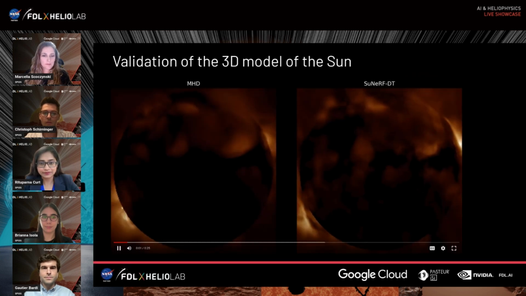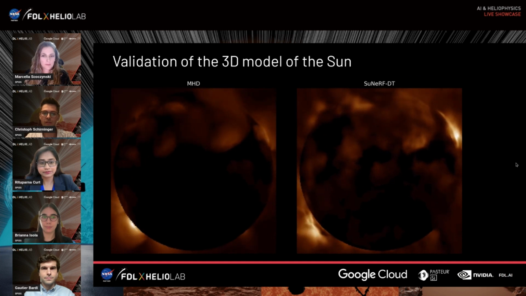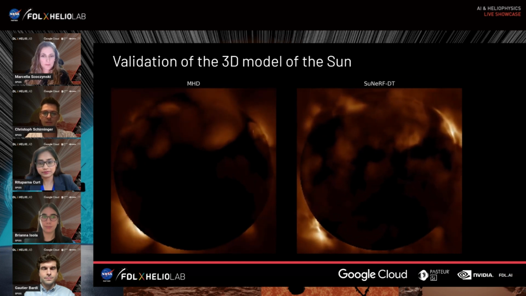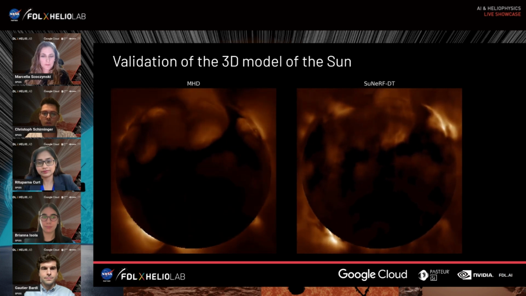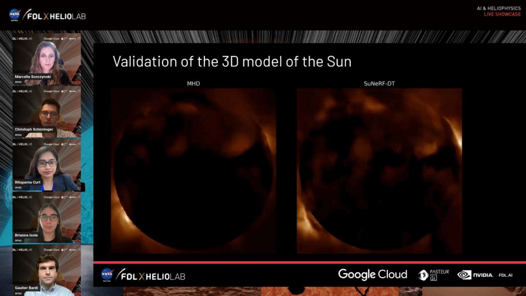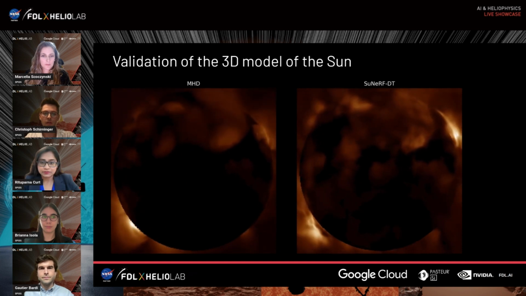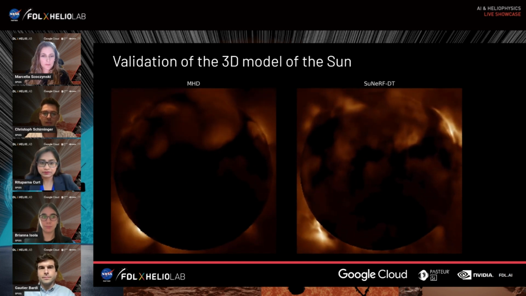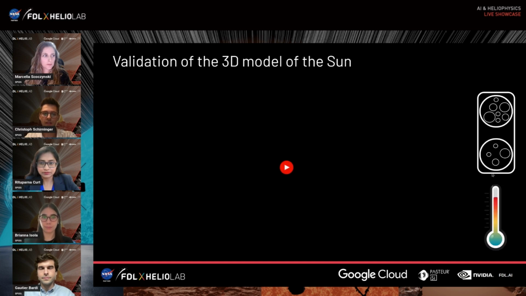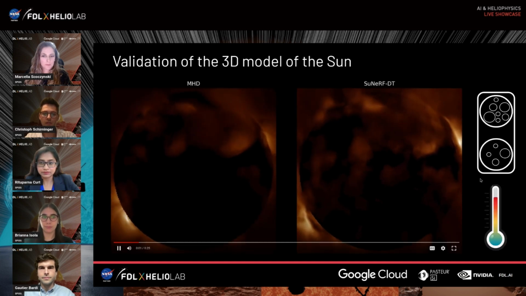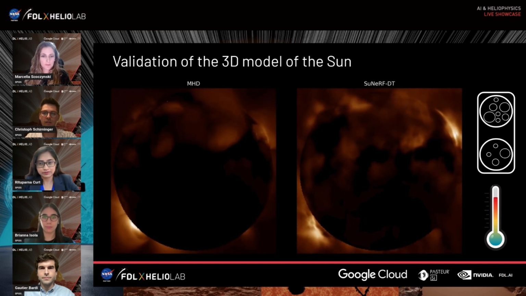But how can we now validate and show that our 3D and irradiance model of the Sun represents physical reality? Well, our method provides unprecedented views and there are currently no direct observations for comparison. Instead, we make use of a physics-based simulation of the Sun from the solar eclipse in April earlier this year. This allows us to validate our 3D model using the simulation and simultaneously the estimation of density and temperature in the solar atmosphere.